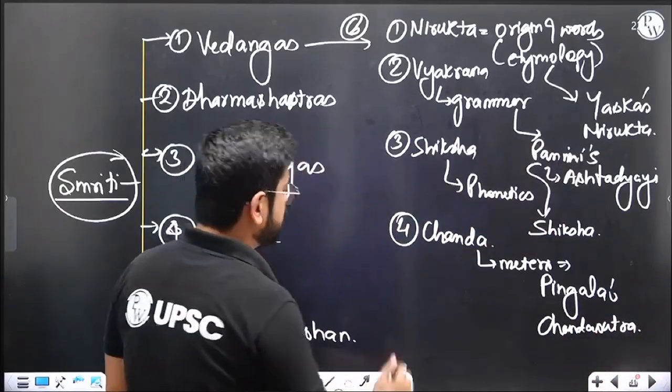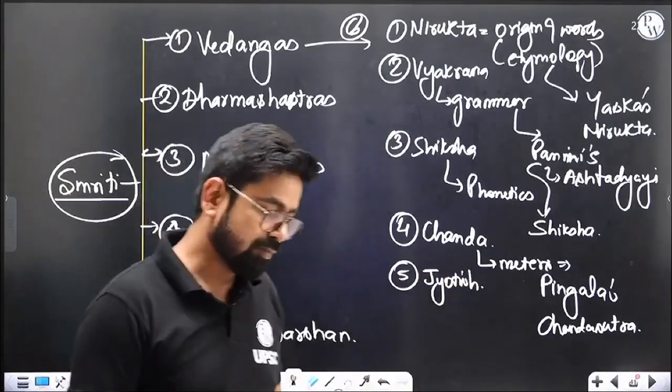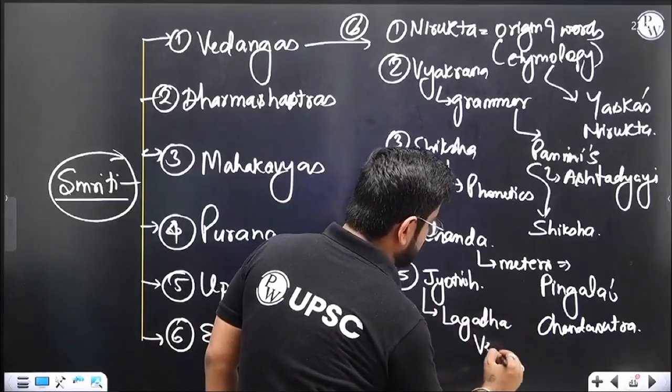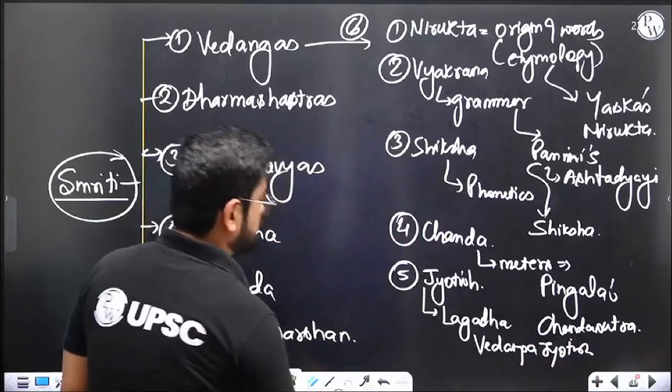Similarly, the fifth is Jyotish. Now you know Jyotish. Jyotish is astronomy. There is one more author, Lagadha, with the Vedanga Jyotish. And the last one is Kalpa.